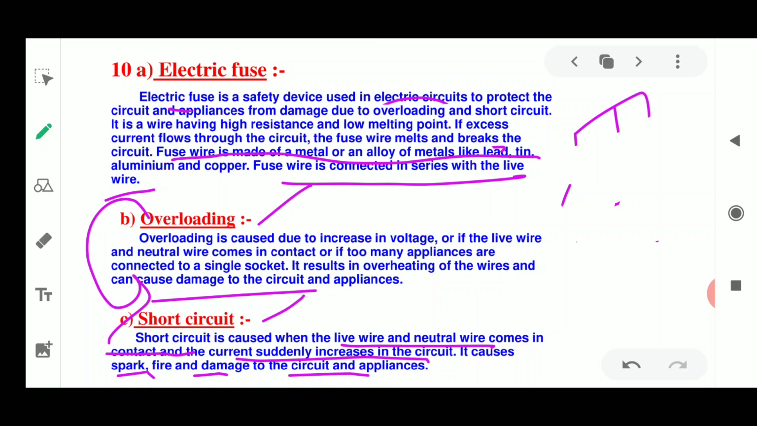Fine. We have already discussed this electric fuse before, in the last chapter, which was about electric current and its effects. I think if you combine both pieces of information, it will be enough for you to study this electric fuse. So please remember the construction of this electric fuse, the working of this electric fuse, and the advantage of using it. Also we should know about overloading as well as the short circuit.